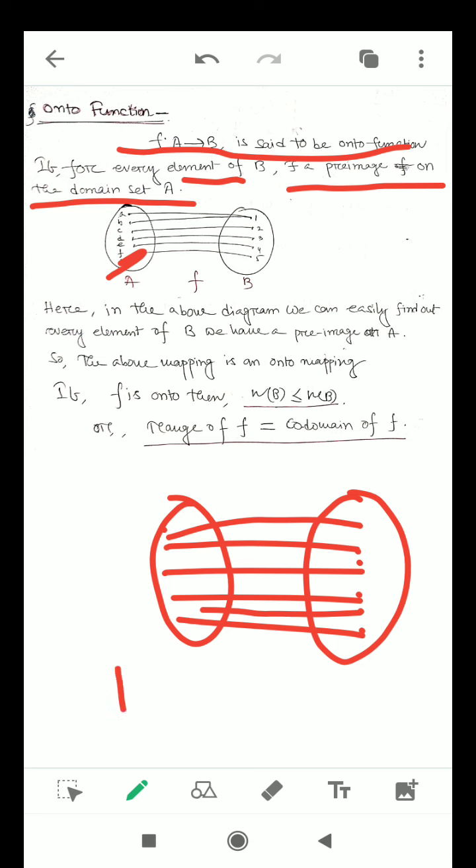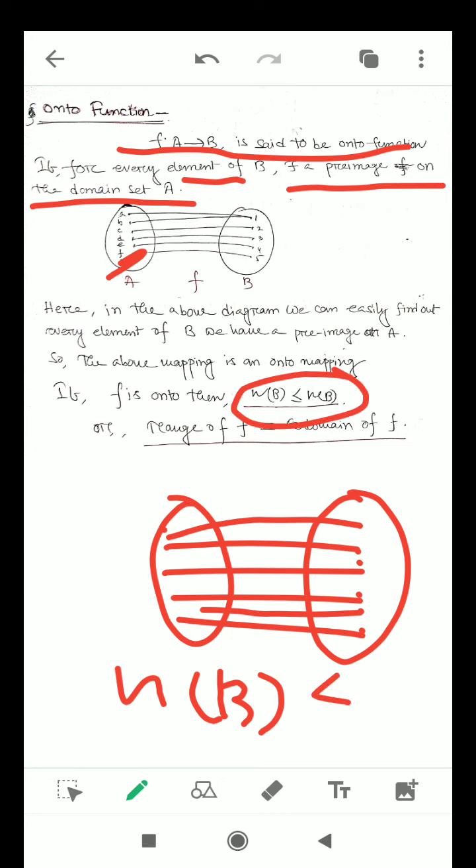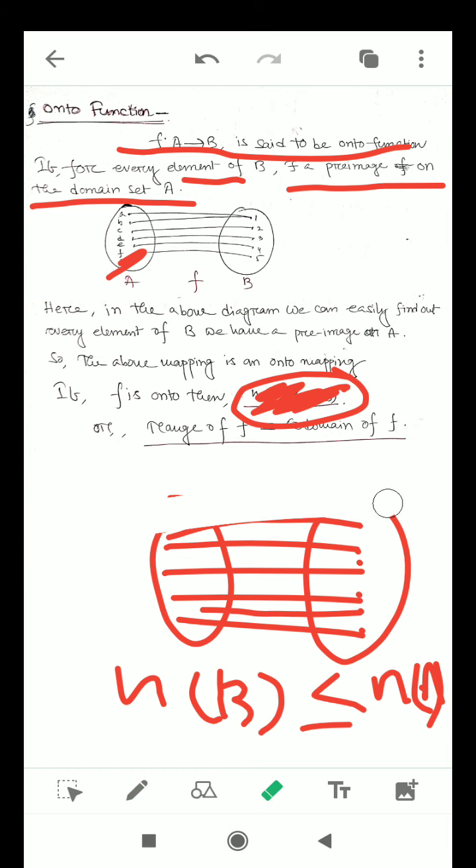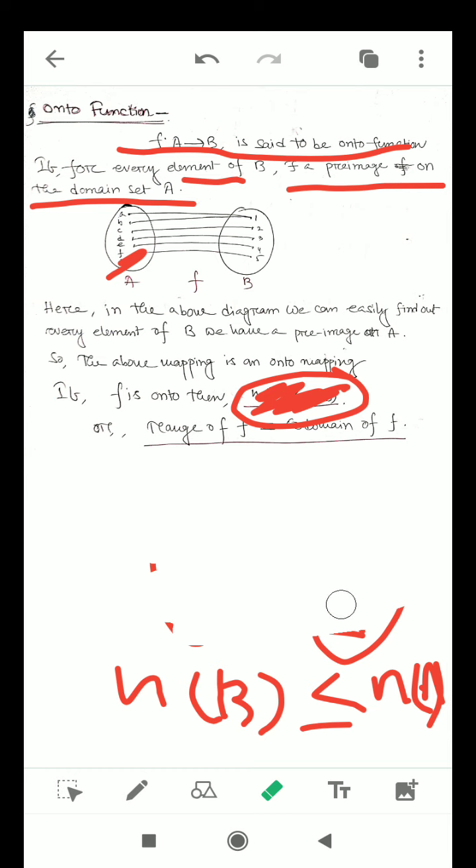If f is onto, then the cardinality of B should be less than or equal to the cardinality of A. Here I have written it by mistake, but the cardinality of B, that is the cardinality of the codomain set, should be less than or equal to the cardinality of the domain set.